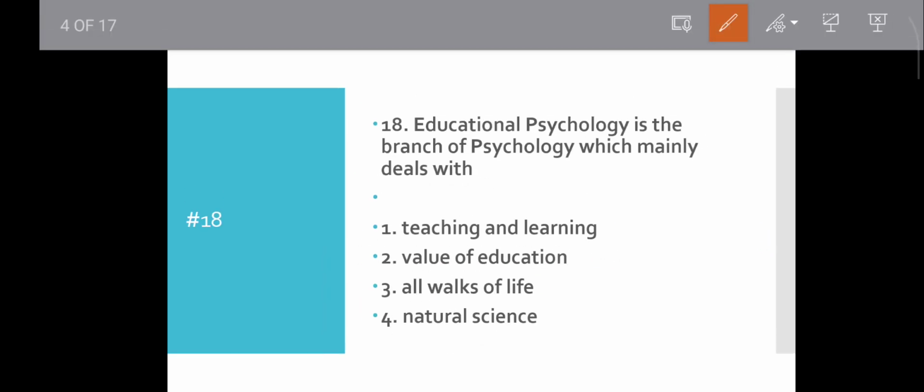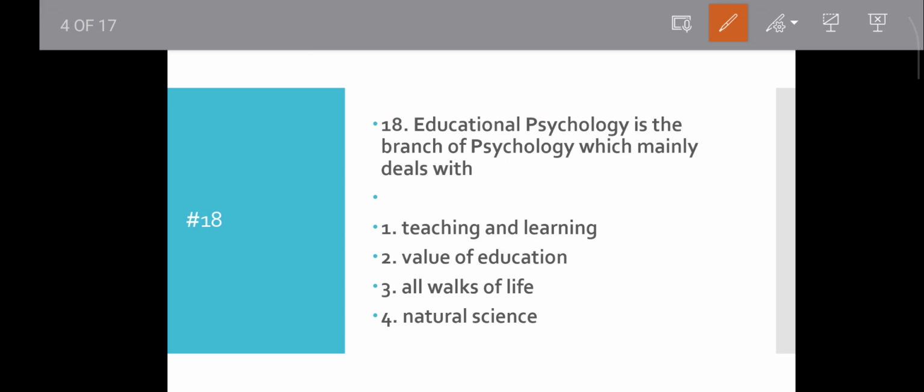Question number 18. Educational psychology mainly deals with which branch of psychology? Mainly deal with means what? Teaching and learning, value of education, all walks of life, natural science. Educational psychology mainly deals with what? Which branch? Teaching and learning, value of education. Which one? All walks of life, natural science.